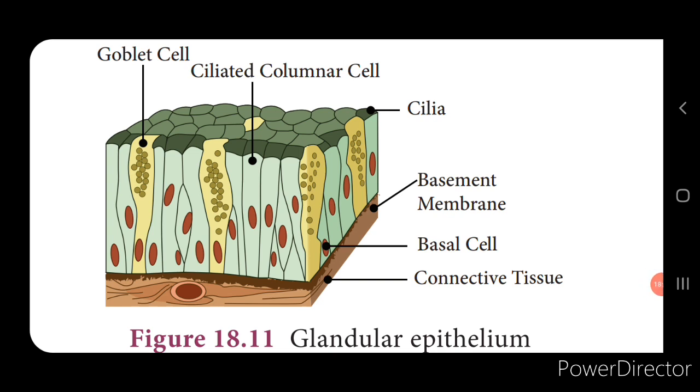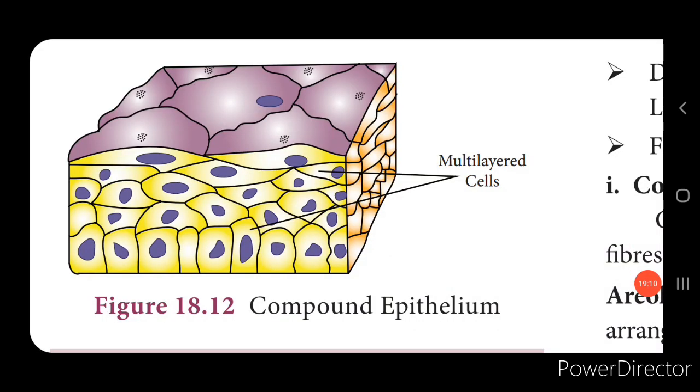The next one is the glandular epithelium. This is named because it functions as a gland to perform a specialized function, and these cells secrete chemical substances at the epithelial surface, and these are found in the gastric glands, pancreatic glands, and the intestinal glands.